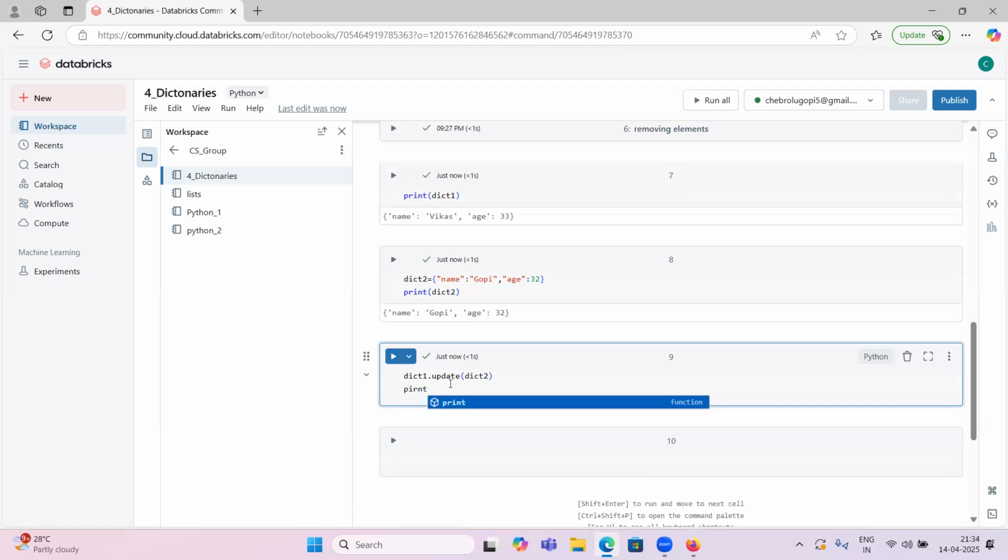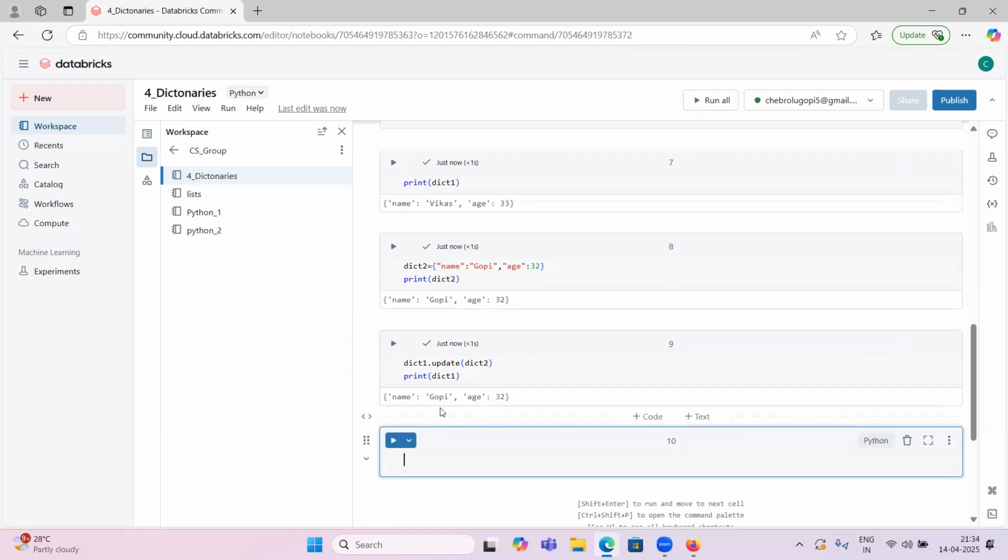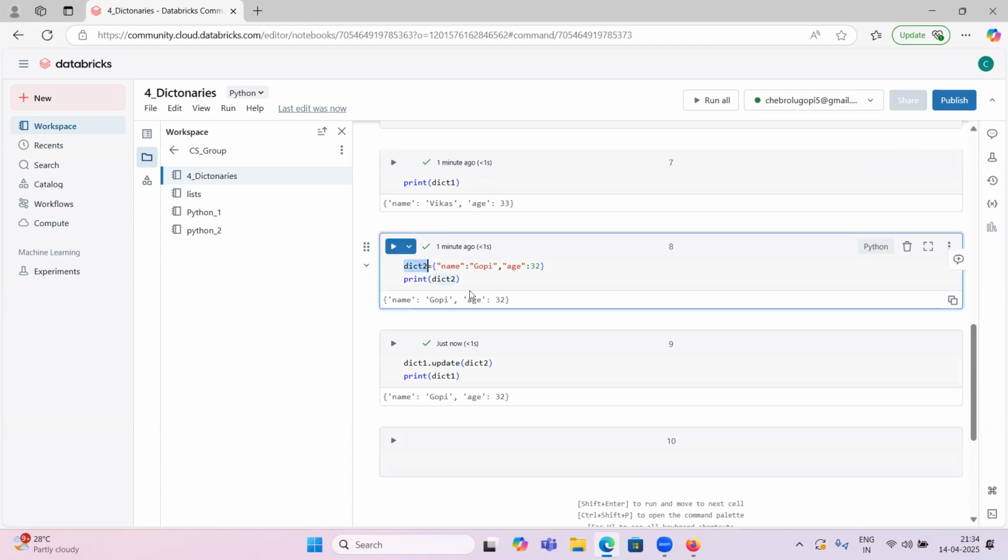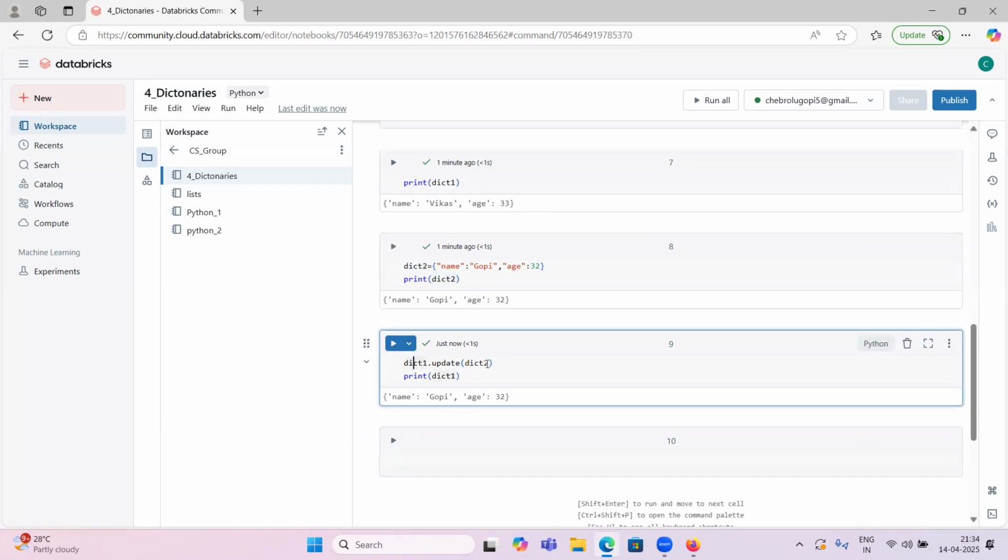Now let me print dictionary one. Inside dictionary one, what did we have earlier? Vikas and 33, right? Now see what happened. This is going to update with dictionary two. Update means whatever dict one has, we are updating it with the provided dictionary. We created one more dictionary and provided updated values, so dict one will be updated with dict two.